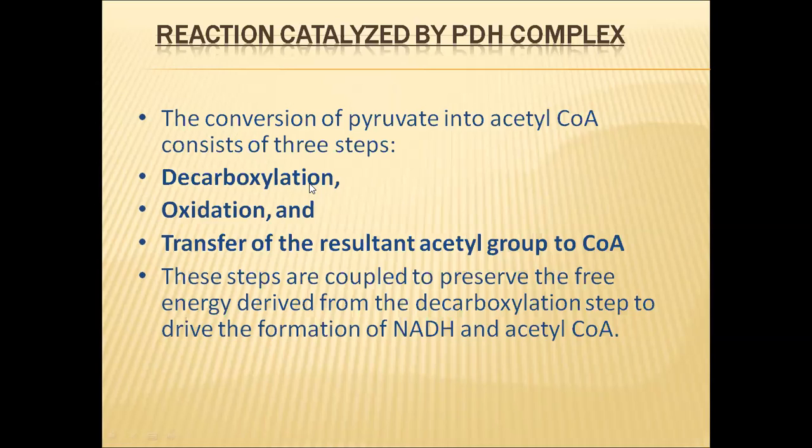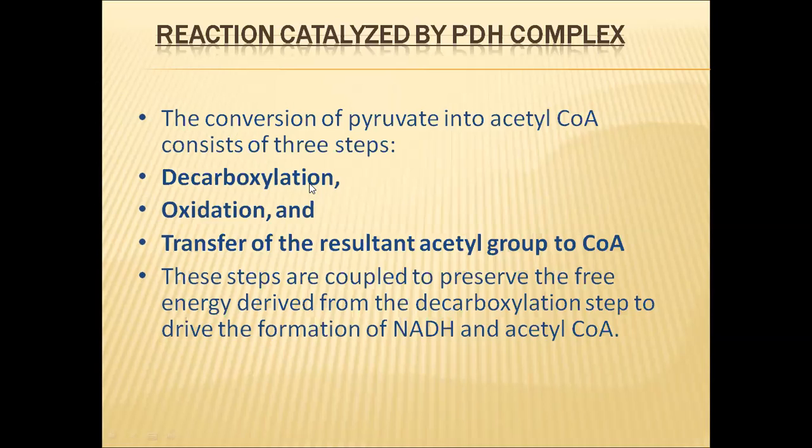The second reaction is oxidation. And in the third step, the resultant acetyl group is transferred to coenzyme A.